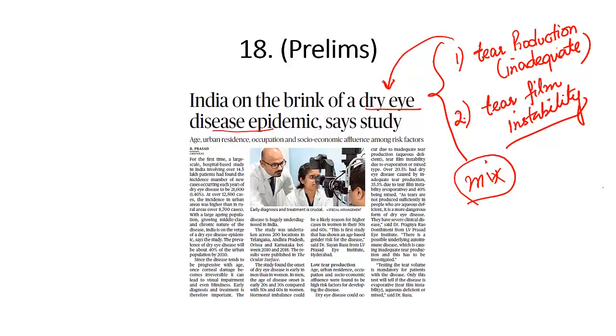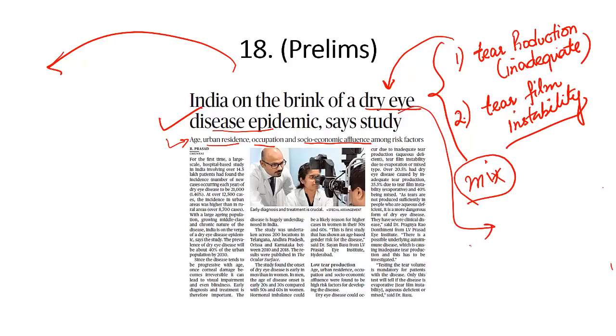This report suggests that age, urban residence, occupation and socio-economic affluence are among the risk factors for the development of this disease, and India is on the brink of an epidemic. But now let's look at a related concept. Let's say you have a dry eye, and you start excessively rubbing your eye.